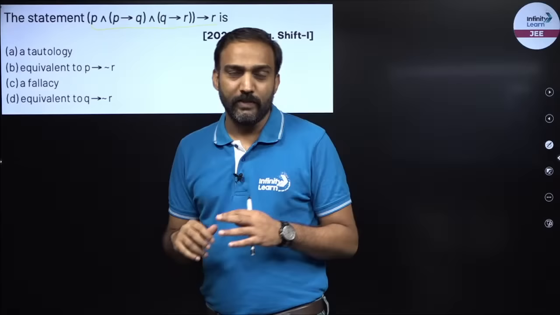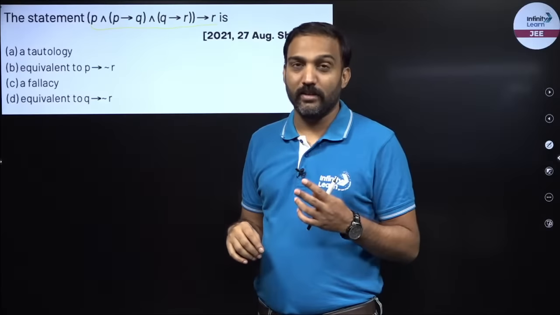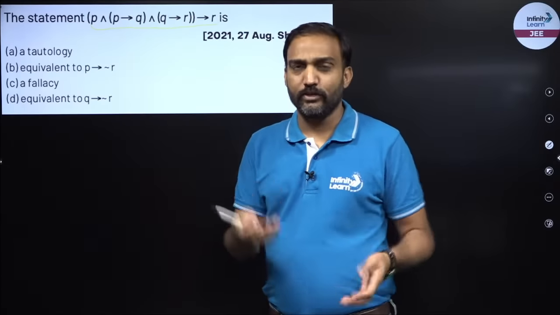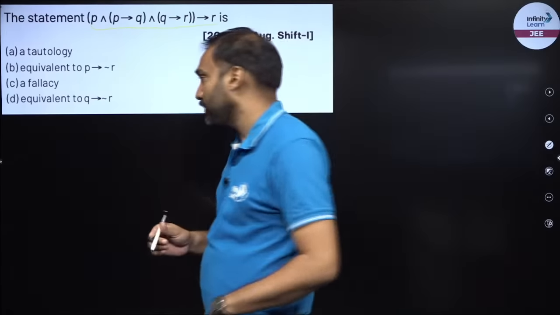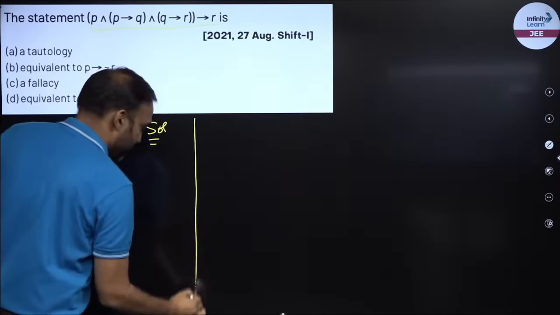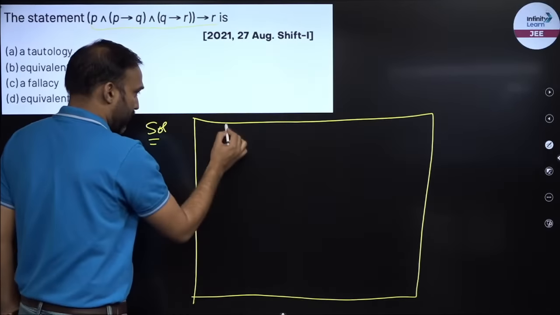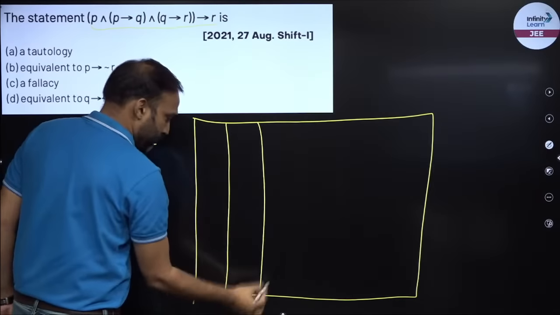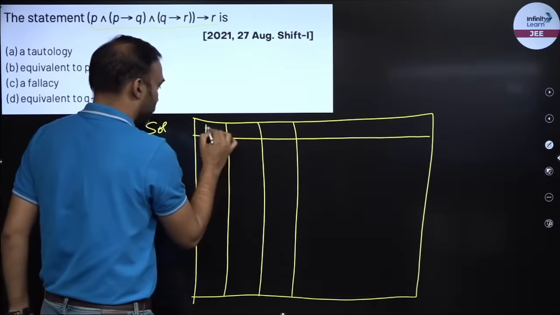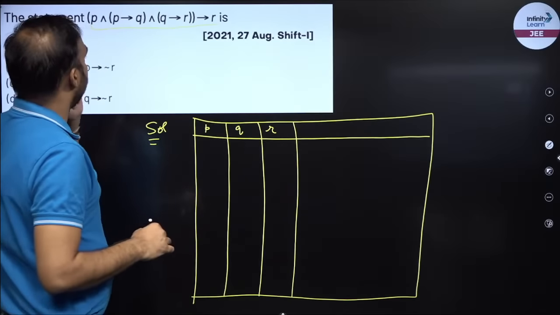Now for the truth table, we know there would be P and Q and R. So there are three parameters over here, P, Q and R. So I will have T, F and so on for P, Q and R. Let us make a truth table now. So we have P, Q and R, right? So we have three statements.